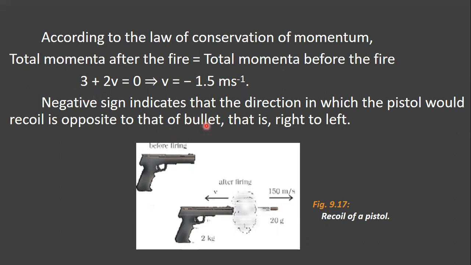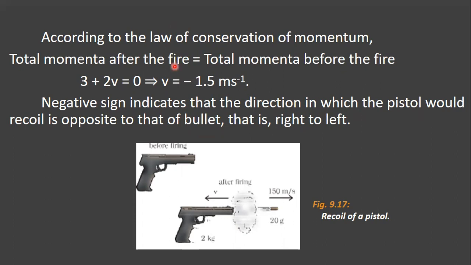Now this negative sign indicates that the direction in which the pistol would recoil is opposite to that of the bullet, that is, right to left. See children, the bullet moves from left to right. Therefore the recoil of the pistol is from right to left, that is, opposite to the direction of the bullet.